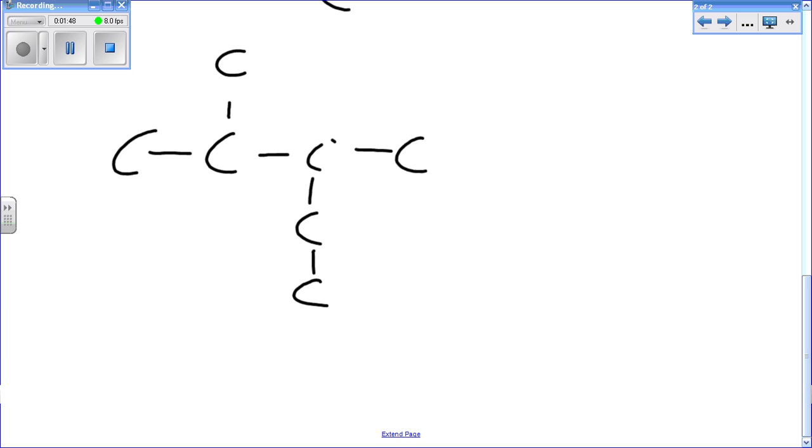So the answer you should have got is pentane, because there's 4 here which is only a butane, but the longest one is 5, and a 5 carbon chain would be a pentane. So that is the first rule in naming.